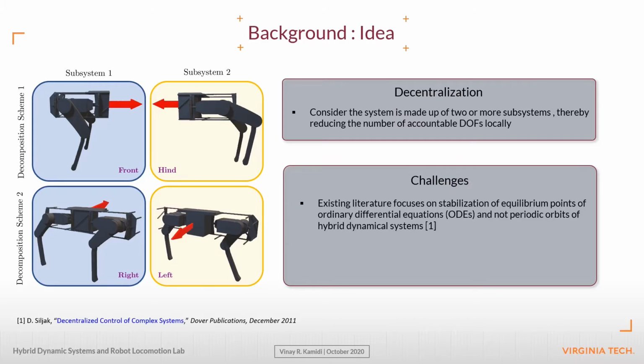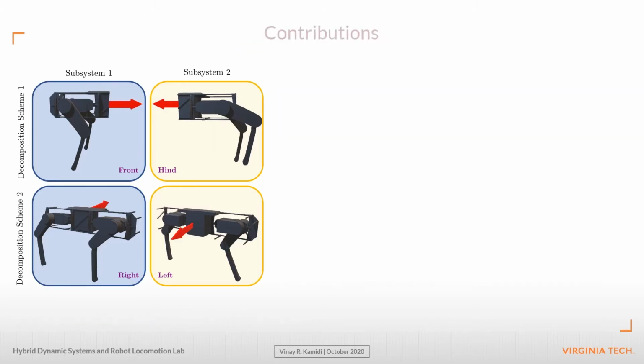To begin with, existing literature on decentralization focuses on the stabilization of equilibrium points of ODEs, but not periodic orbits of hybrid dynamical systems. Furthermore, this breakup into two or more systems brings with it strong nonlinear interactions that cannot be neglected. Then there is the problem of underactuation and the hybrid nature of state-space dynamics.